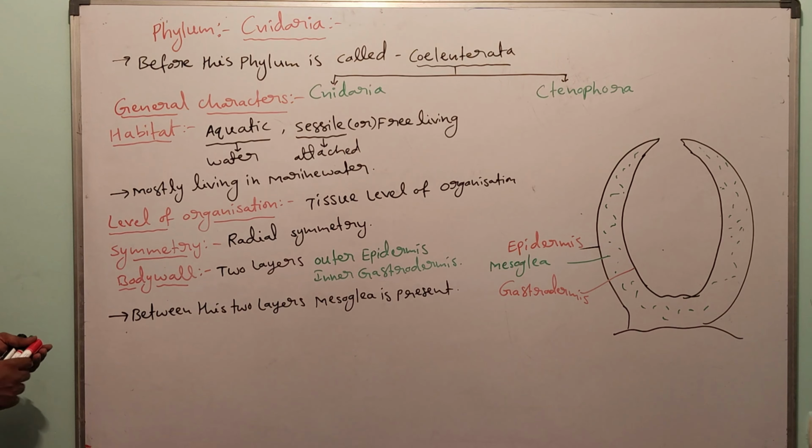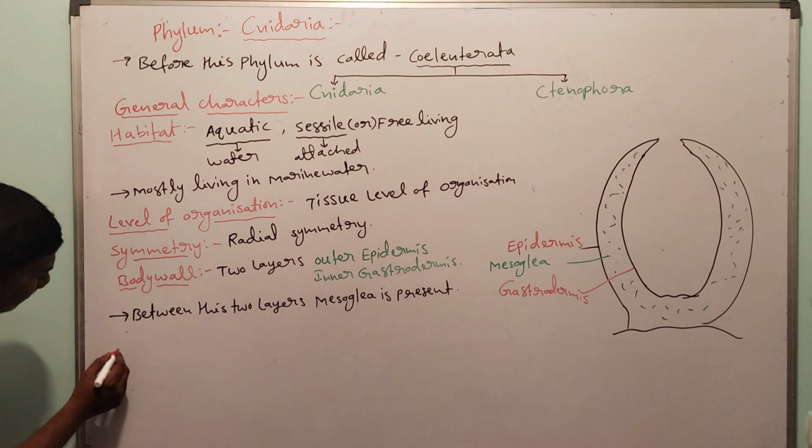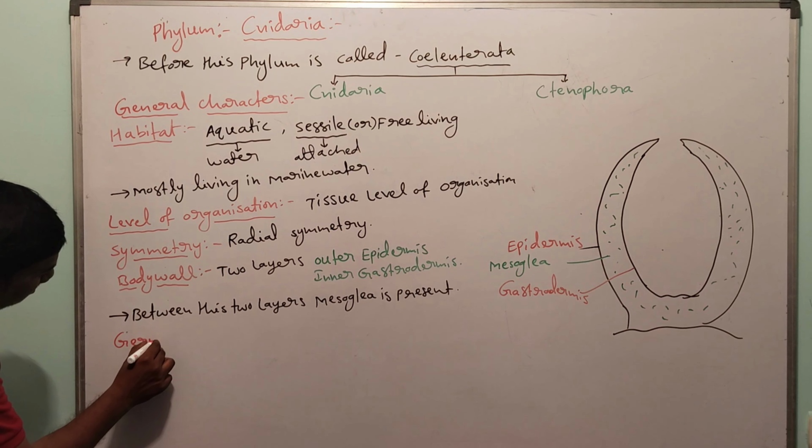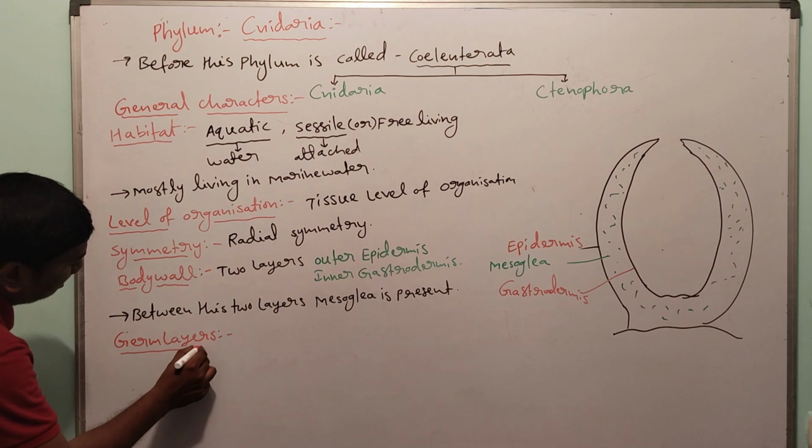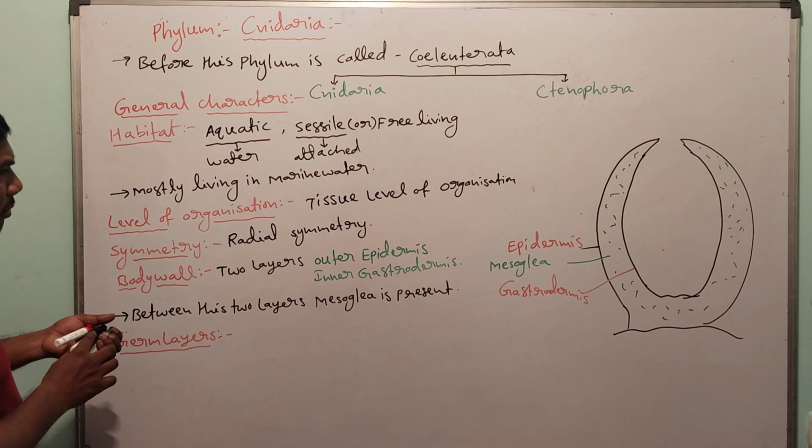Next one, germ layers. These are diploblastic.